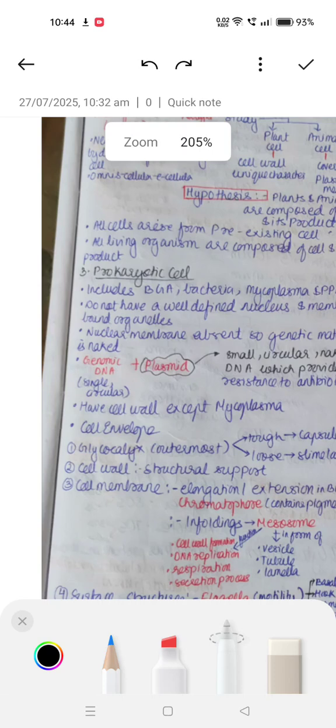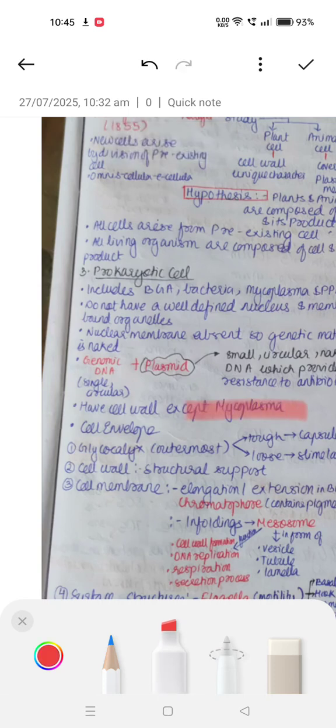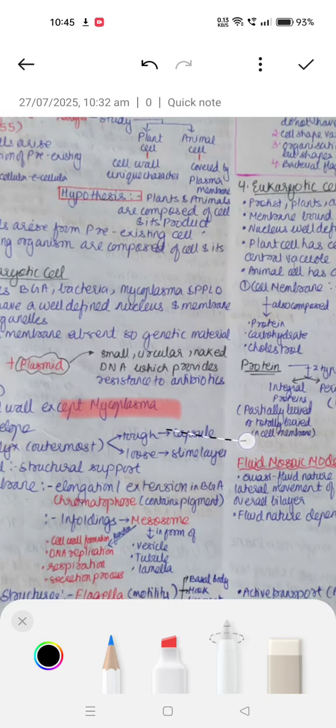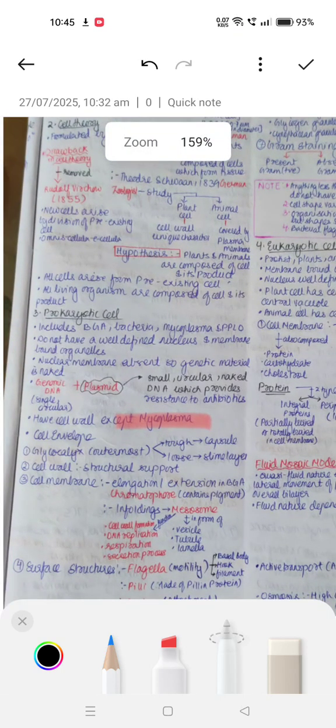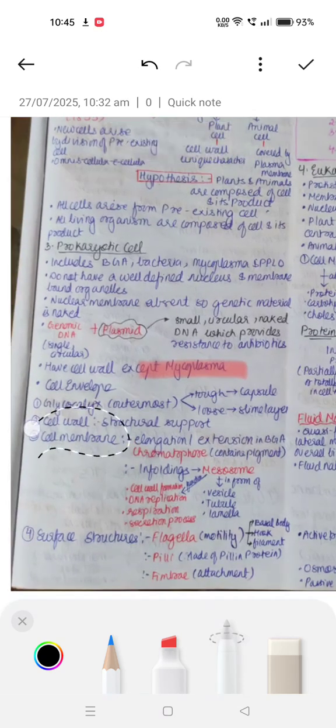Next, the prokaryotic cells have a cell wall except mycoplasma. They also have three major layers of the cell envelope: the outermost glycocalyx, whether tough or loose. If it is tough, it is known as a capsule; if it is loose, it is known as a slime layer. Then we have the cell wall, which provides structural support. Then we have the cell membrane, which is selectively permeable.